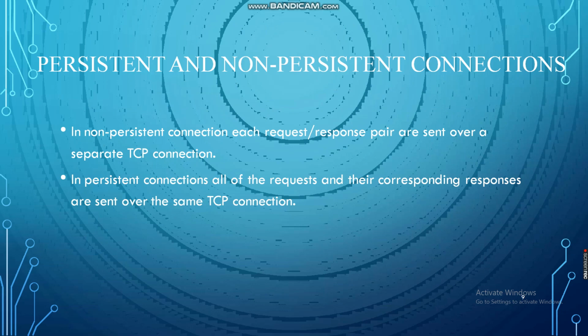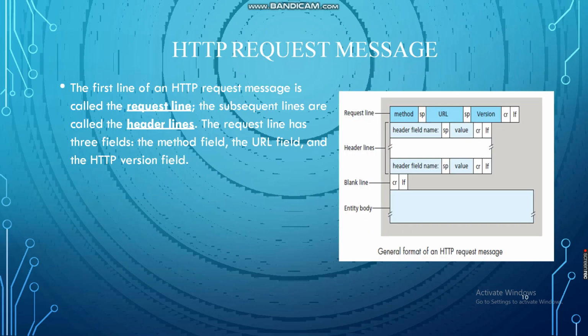Persistent and non-persistent connections. In a non-persistent connection, each request or response pair is sent over a separate TCP connection. In a persistent connection, each request or response pair is sent over the same TCP connection. HTTP request message and response message. Even though it uses the TCP protocol, it is a stateless protocol. It generates two messages, one by the client as a request message and the other by the server as a response message. That is, client to server is a request message and server to client is a response message.